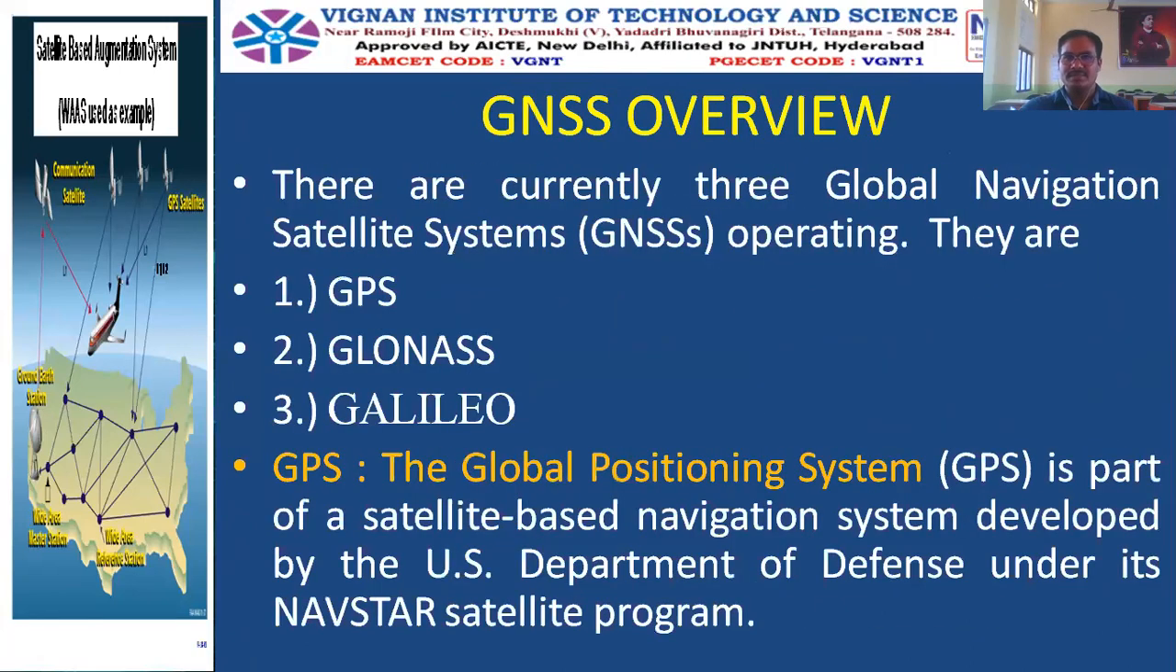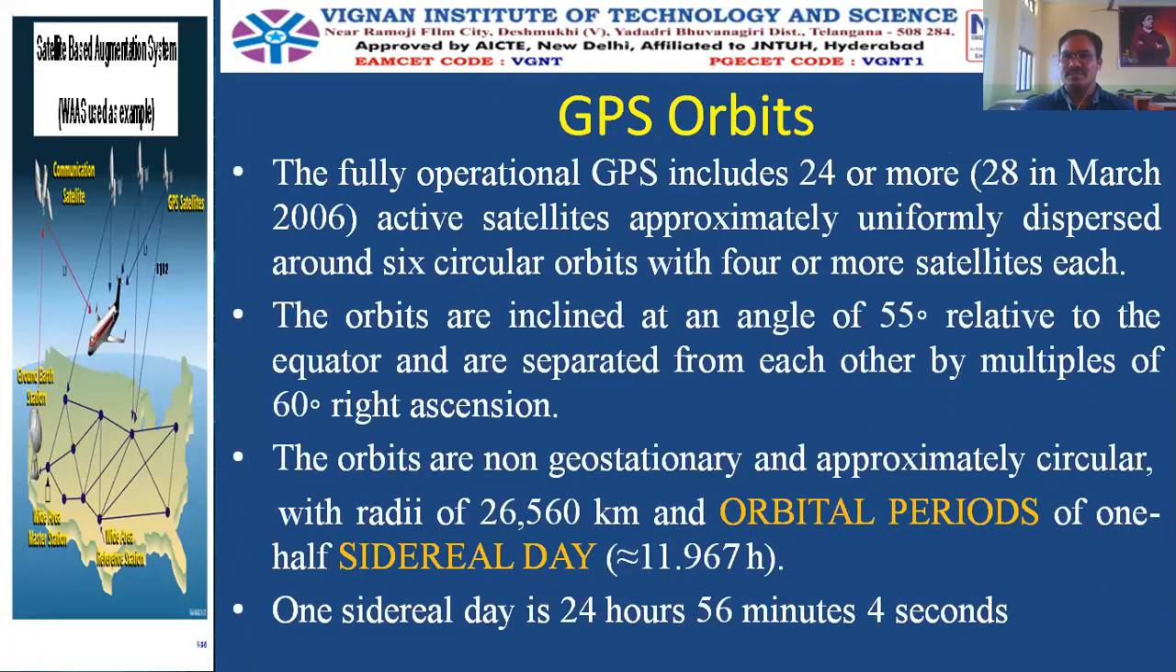we will come back. So GPS orbits, there are 24 satellites, sometimes 28, which are inclined at 55 degrees relative to the equator and are separated from each other by multiples of 60 degrees in right ascension. Sidereal day, half sidereal day, is 11.967 hours exactly, which is approximated to 12 hours. In the previous slide it was given.